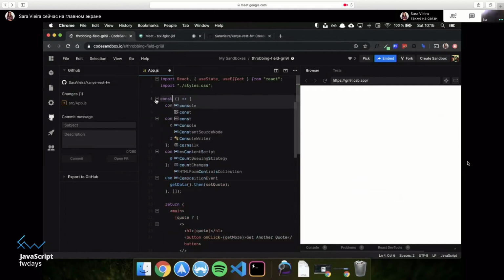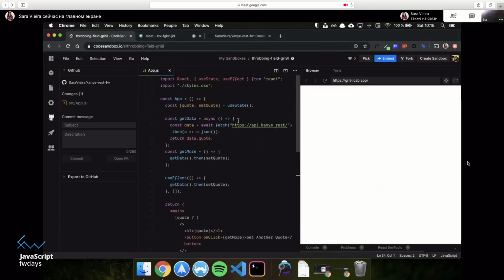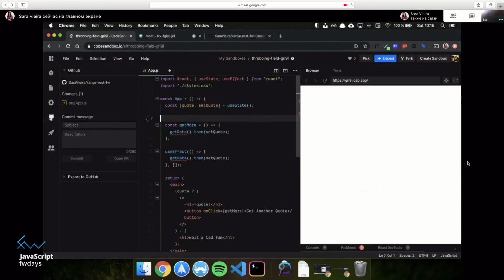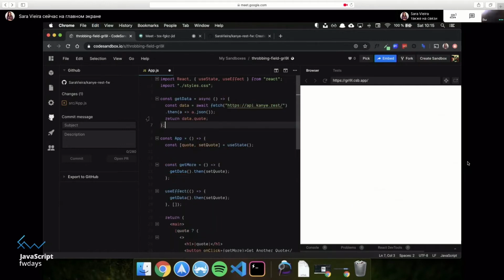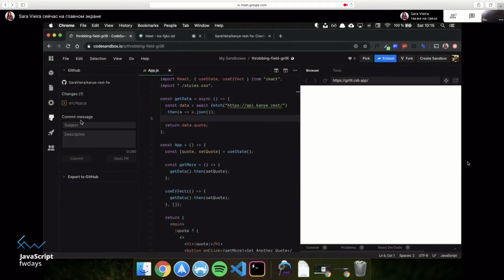So I am going to say const app equals, and let's say export default app, because it's a better way of doing things. And let me move the getData outside because it actually doesn't need anything from the state. It's a completely separate thing. Okay, so now we have this, and there's two things you can do.